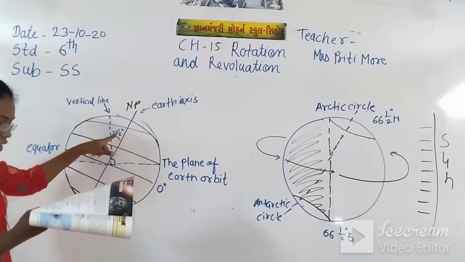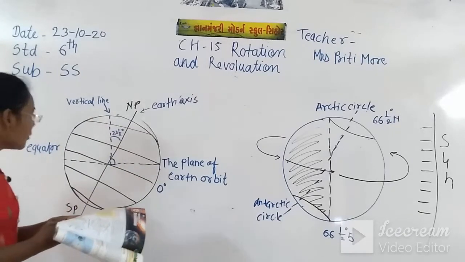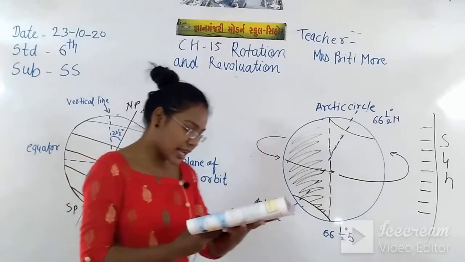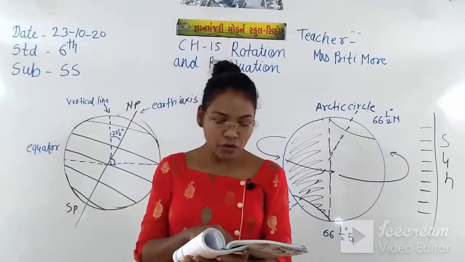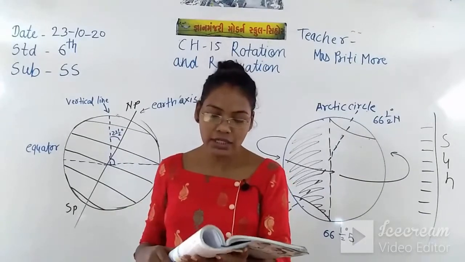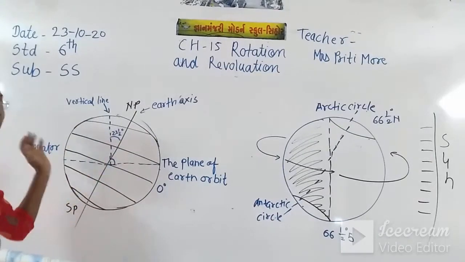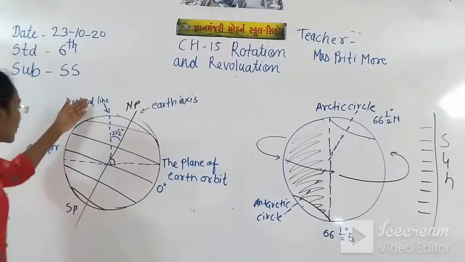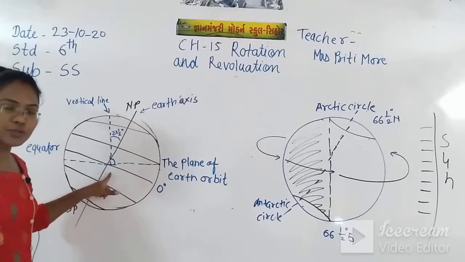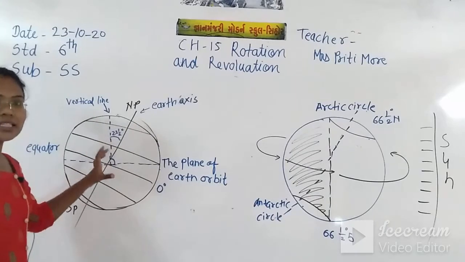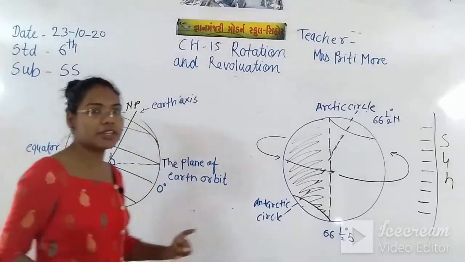That angle of 23.5 degrees means it is inclined at an angle of 66.5 degrees to the level path on which the earth revolves around the sun. So the earth is rotating around the sun, and the vertical line is coming and touching the plane of the earth's orbit, and the angle made over there is 23.5 degrees.